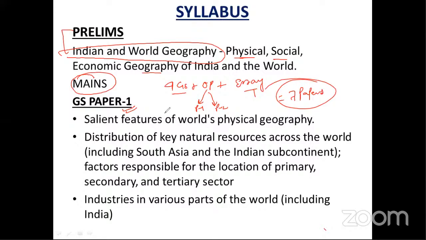So GS paper 1 includes your geography syllabus, like the salient features of world physical geography. Now, most of you are confused about world physical geography. It does not mean you have to study the geography of Australia, Africa, North America, and South America separately, and that they will ask a question separately on Africa or America. That type of geography is not required here. You should know the general physical geography, which means you should know the climate of the world, and the types of landforms in different parts of the world, and the different oceans and their special characteristics.